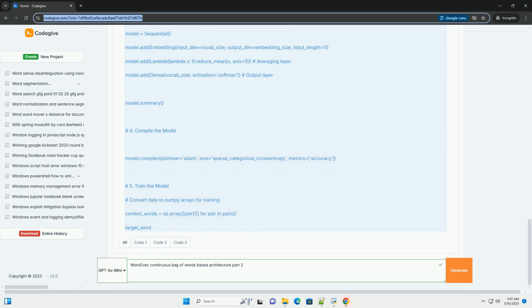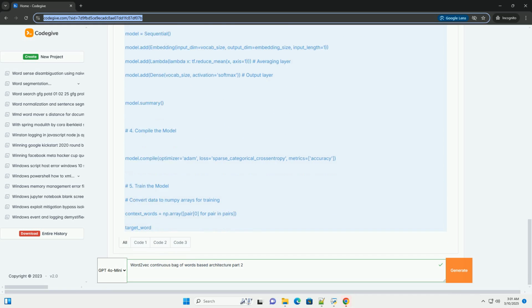Input_dim is the size of the vocabulary, and output_dim is the embedding dimension. Input_length equals 1 because we input one word at a time, the context word index. A Lambda layer averages the embedding vectors. tf.reduce_mean(x, axis=1) calculates the mean along axis 1, the embedding dimension, to average the vectors of the context words. A Dense layer with a softmax activation function outputs a probability distribution over the vocabulary.